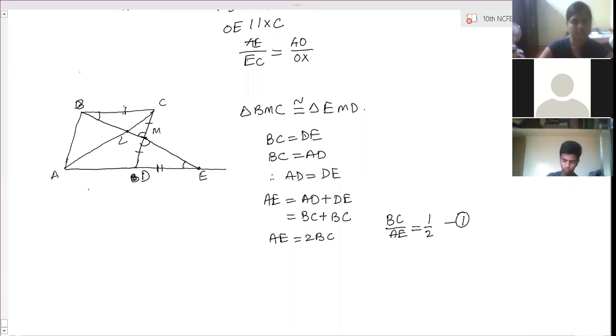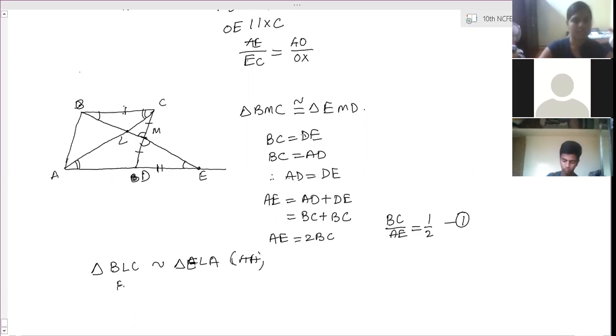Now take triangle BLC and ALE. Triangle BLC and triangle ELA. They are similar. Reason, alternate interior angles. This angle is equal to this angle because the BC parallel to AD. Alternate interior angles and angle B and angle E are equal. So therefore, BLC and ELA are similar by AA similarity.